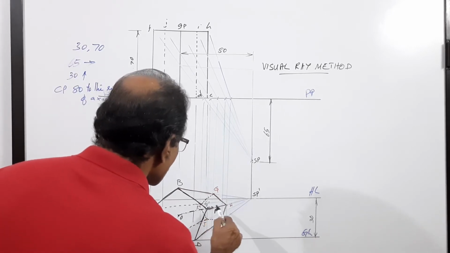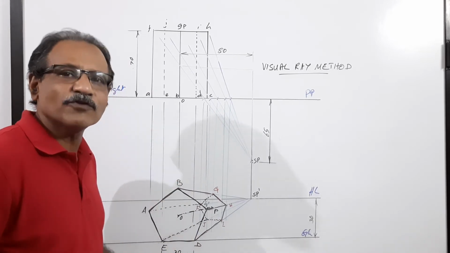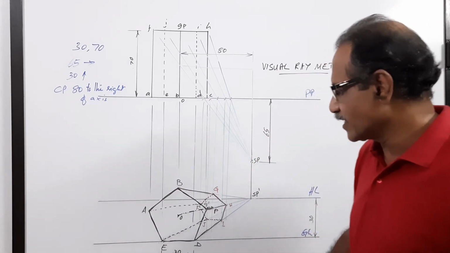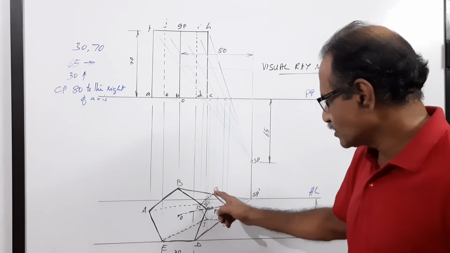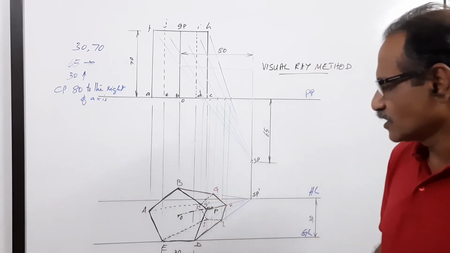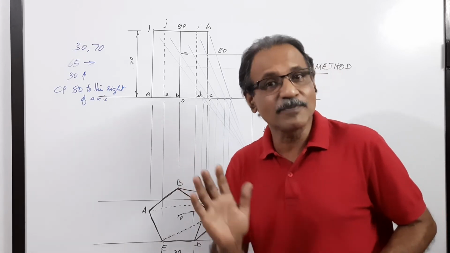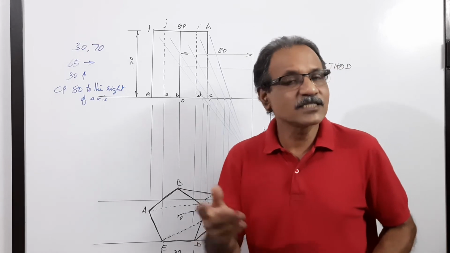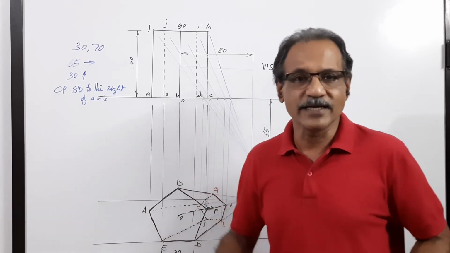Even though you made them as elevation points initially, it is the perspective view of the front face. Therefore, it can be labeled as capital A, B, C, D, E, F, G, H, I, J. So this is a very simple question with the front pentagonal face, since the front pentagonal face is touching the picture plane. The next problem, question number 10, is conversion of a pictorial view into orthographic views. We will do that now.